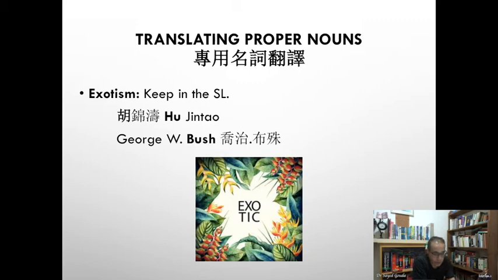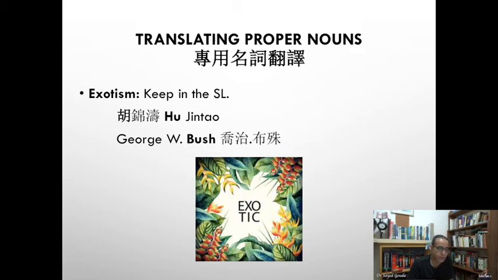George W. Bush, for example, when you write it in Chinese, you just keep it as it is. You don't start with the family name as it is in Chinese, but you start with the first name as it is in English. You just keep it as it is in the source language. So it's Jiaozhi Bushu, Bush. Of course, here we use the Cantonese pronunciation, not the Mandarin pronunciation.